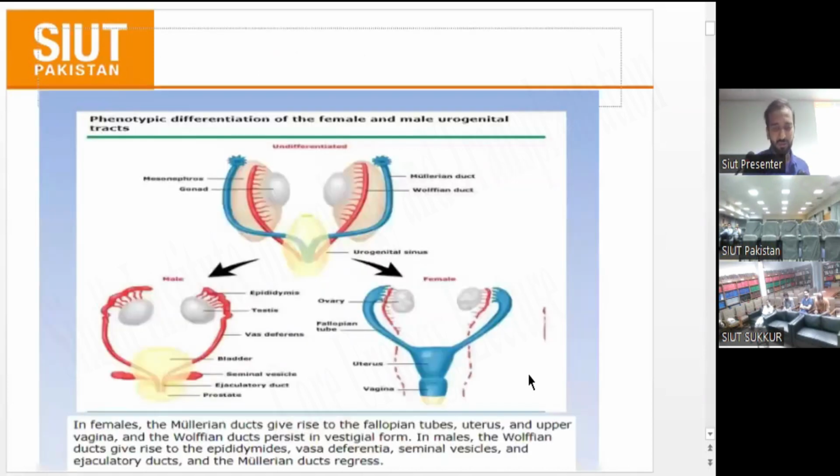This picture shows that the mesonephric duct, the Wolffian duct, and the Mullerian duct are present. In the female, the Mullerian duct goes forward and forms the fallopian tube, uterus, and upper part of the vagina. In the male, the Mullerian duct is regressed with the help of AMH, which is secreted by the Sertoli cell. The Wolffian duct progresses and forms the epididymis, vas deferens, and seminal vesicle.